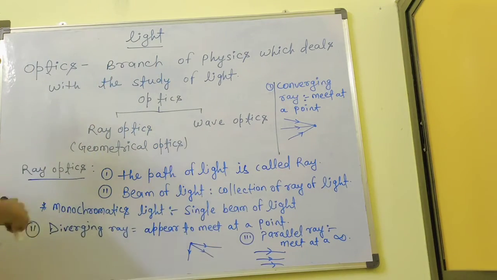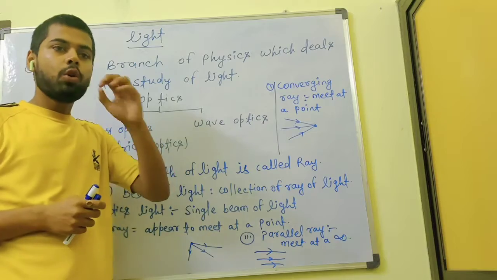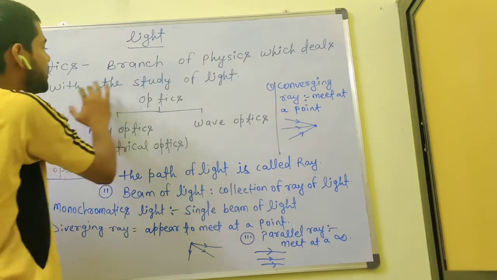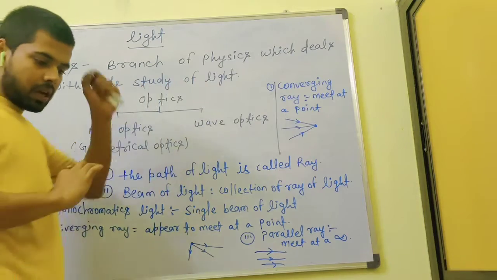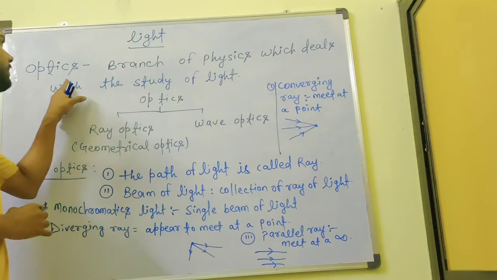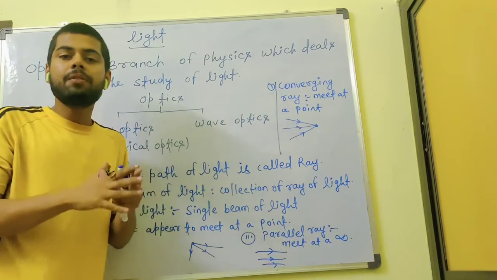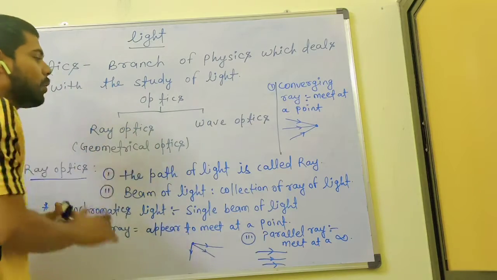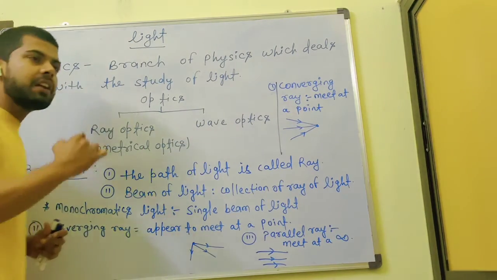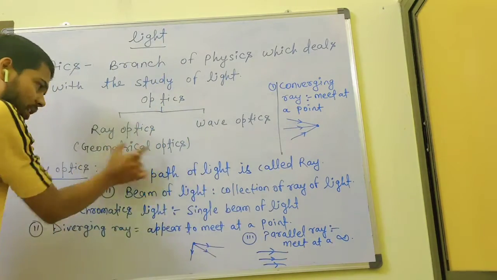Light is studied in a branch of physics that we call optics. Optics is a branch of physics which deals with the study of light. Optics is divided into two parts: one is ray optics, another is wave optics. Ray optics is also called geometrical optics.